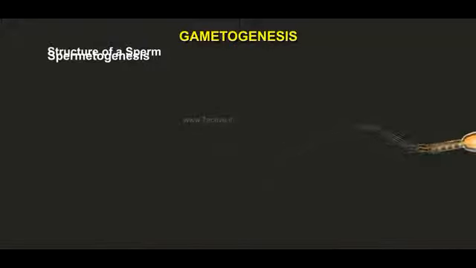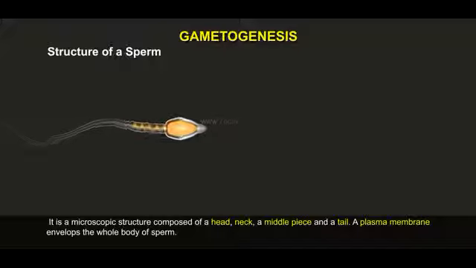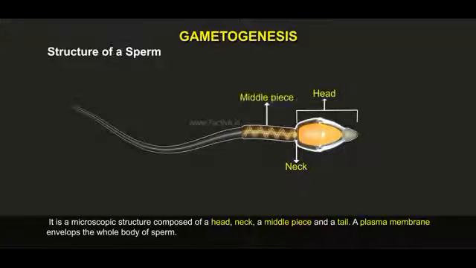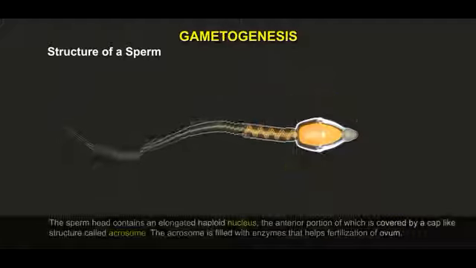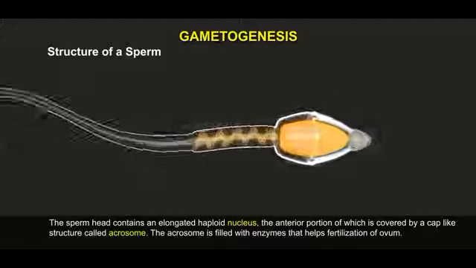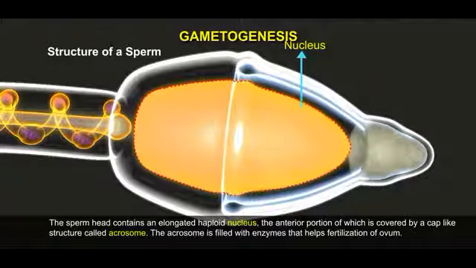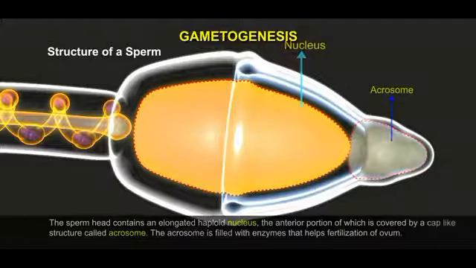Structure of a sperm. It is a microscopic structure composed of a head, a middle piece and a tail. The sperm head contains an elongated haploid nucleus, the anterior portion of which is covered by a cap-like structure called the acrosome. The acrosome is filled with enzymes that help in fertilization of the ovum.